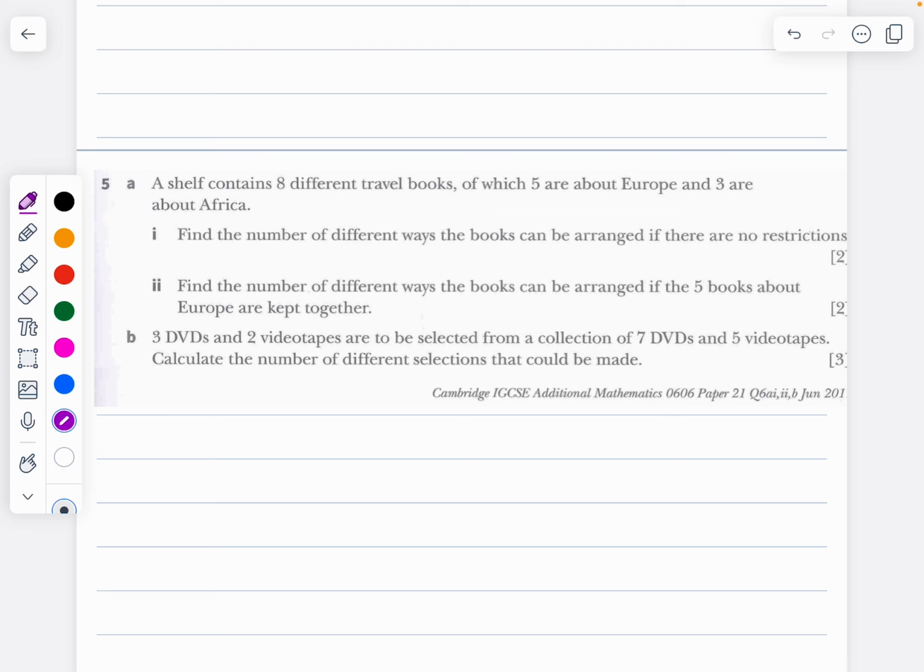A shelf contains 8 different travel books, of which 5 are about Europe and 3 are about Africa. Europe is 5. Africa is 3. Find the number of ways that can be arranged if there are no restrictions at all. So 8 factorial. 8 factorial is nothing but 40320. This is part 1.